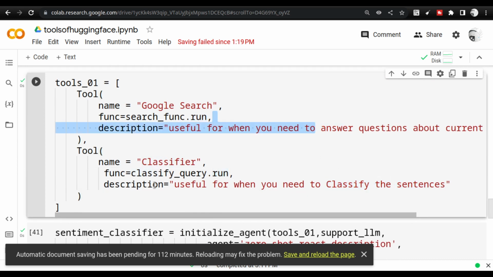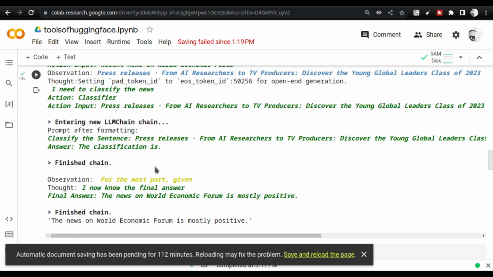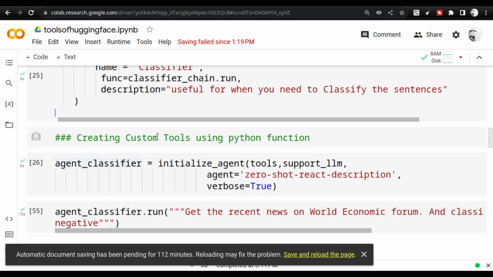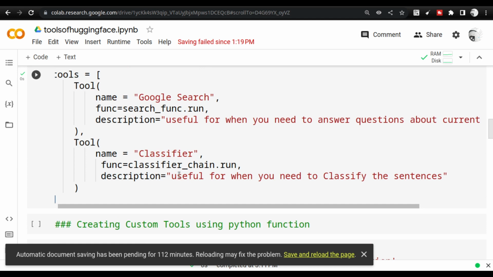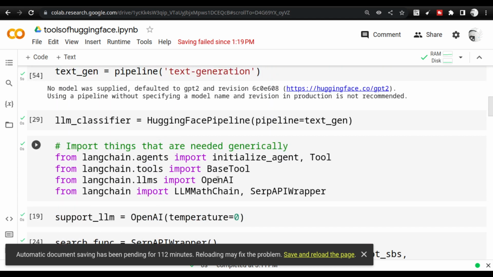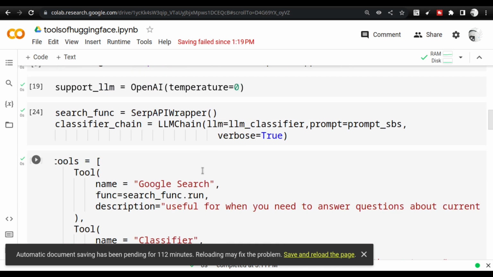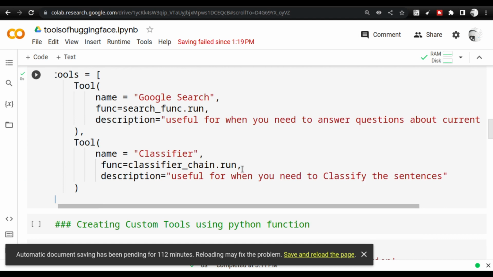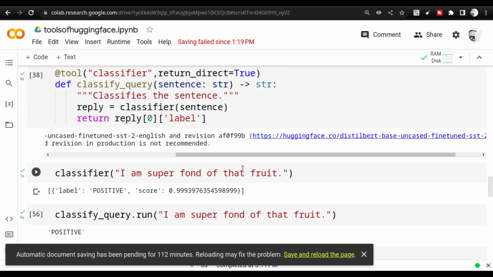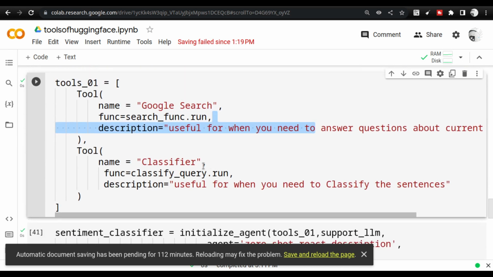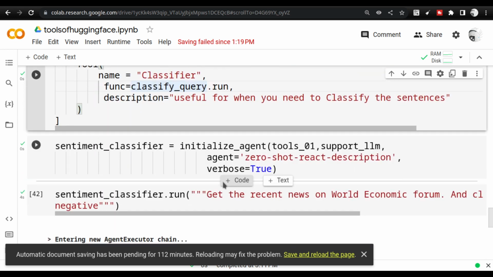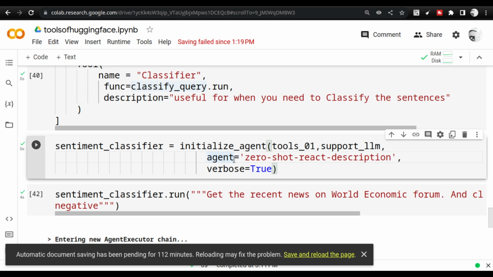I am keeping the same thing, only for the classifying, instead of using the text generation model, I am using the sentiment analysis model. You see that, right? I am using the text generation model here, classifier chain.run. Here I am using the sentiment analysis model, and I am using classifier query.run. And now I am going to use the sentiment classifier. I am going to execute this also.